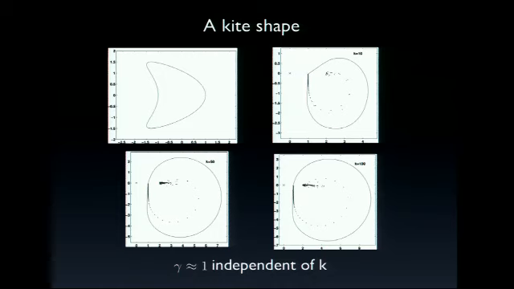So this here is a kite shape, which is a very, very smooth domain, but it's non-convex. So the question is, do we have coercivity for this non-convex domain? And actually, yes, we do. It's very interesting. If you look at the numerical range here for k equals 10, look at here, it's nicely bounded away from 0. If you look at k equals 50, k equals 100, it's still always the case.